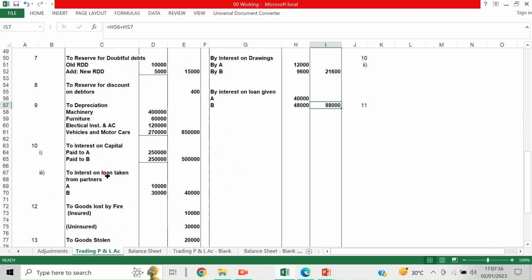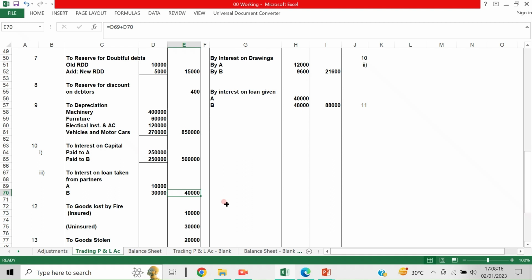It is debited to the profit and loss account. Interest on loan taken from partners or from any outsider, that is, interest paid, is an expenditure. Interest paid by the company is an expenditure. So interest paid, interest on loan taken from partners: partner A 10,000, interest paid 10,000, and partner B 30,000, total 40,000, taken on the outer column. So it is debited, and if it is paid on or before 31st March, the second entry will automatically be taken to the bank account or cash account. It is paid by cash.